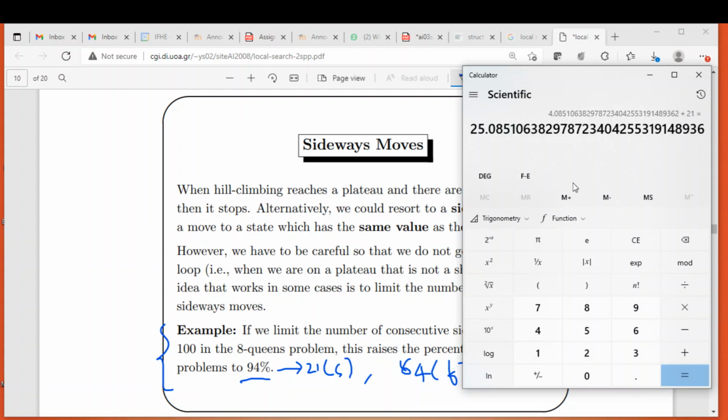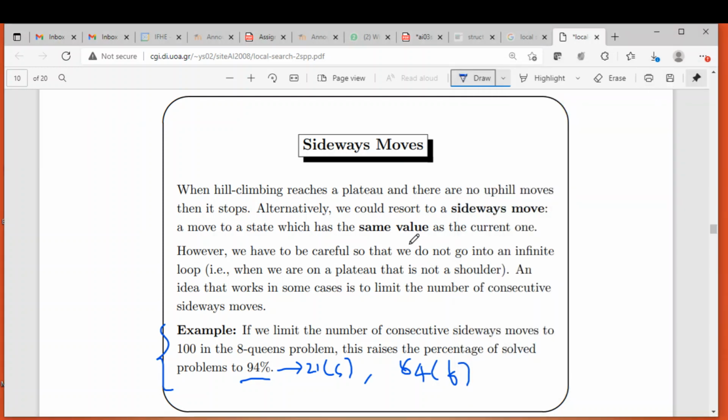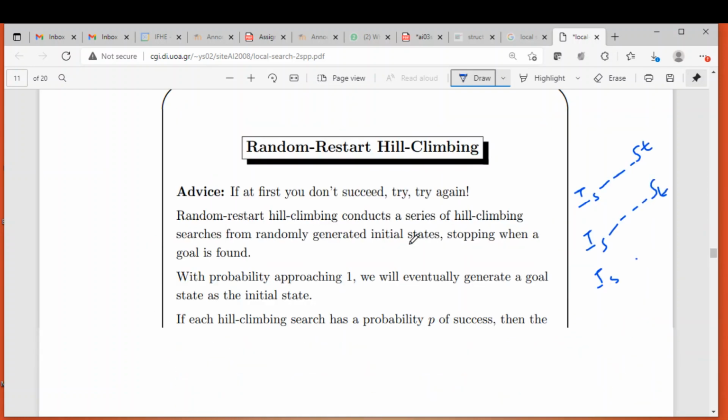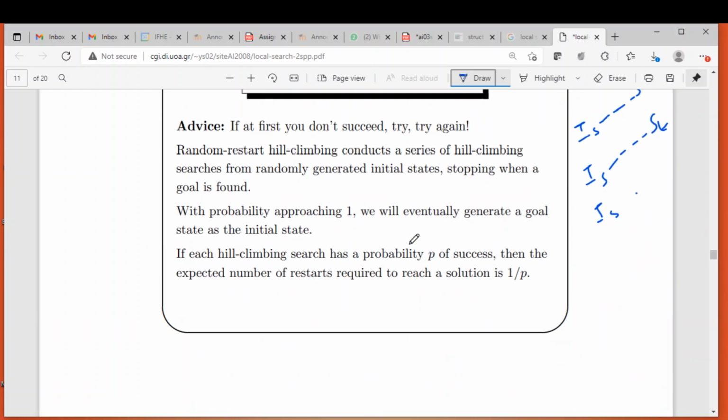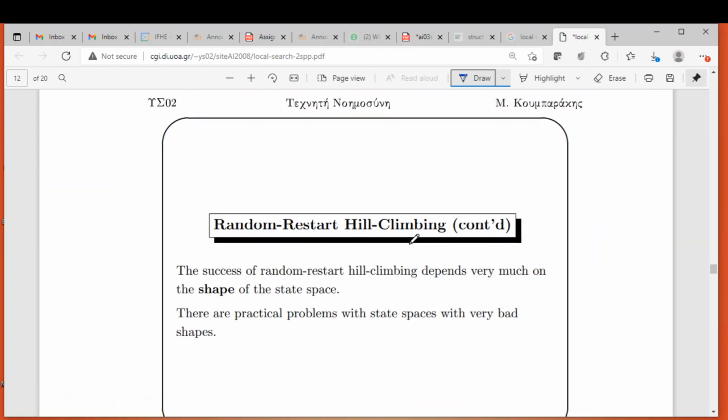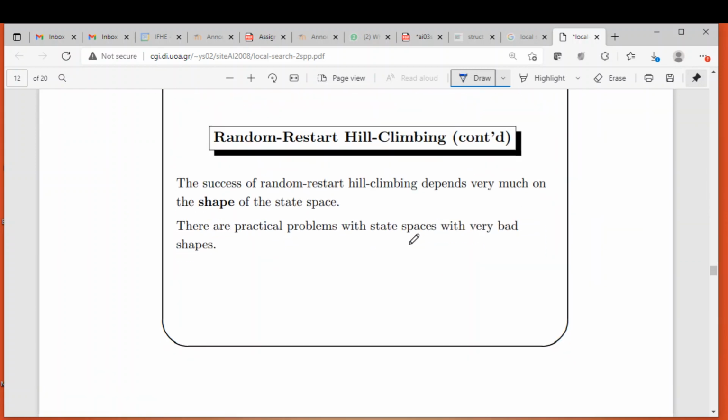So what is that? That is 25. So the effective number of steps, or the expected number of steps in this case, is 25 steps. This is how we can calculate the expected number of steps in case of this particular algorithm, that is random restart hill climbing algorithm. So that's it about our discussion on random restart hill climbing algorithm.